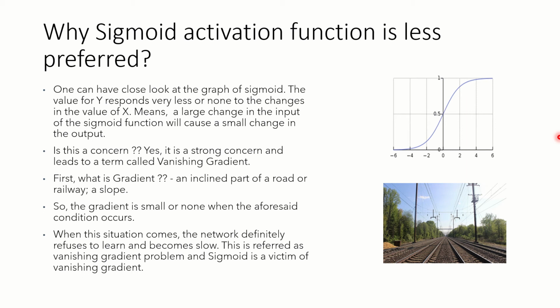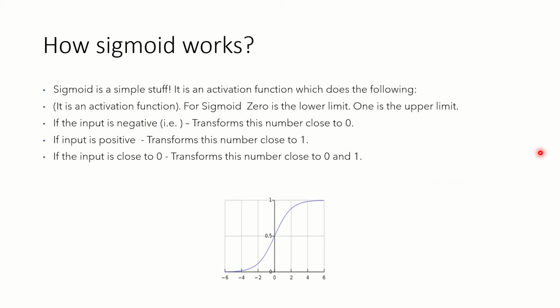What is a gradient? We need to understand the definition of that as well. A gradient is nothing but an inclined part of a road or railway. Here, at one point in time you can see nothing. We have multiple railway tracks, and it goes and goes and goes, and this is called the vanishing gradient. This is very dangerous, and if this situation comes, the network will refuse to learn properly. It becomes slow. This is referred to as the vanishing gradient problem, and sigmoid is a definite victim of it, and that's the reason sigmoid is less preferred.